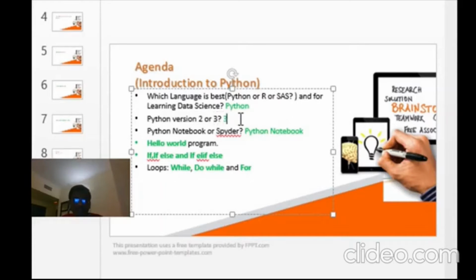Then regarding Python version, we will discuss whether we are using Python version 2 or 3. Then after that, whether we are using a Python notebook or Spyder to work, that we will see. This will be a Python notebook.